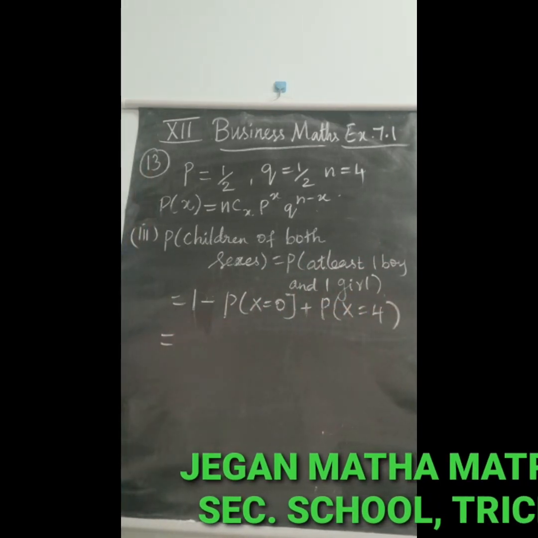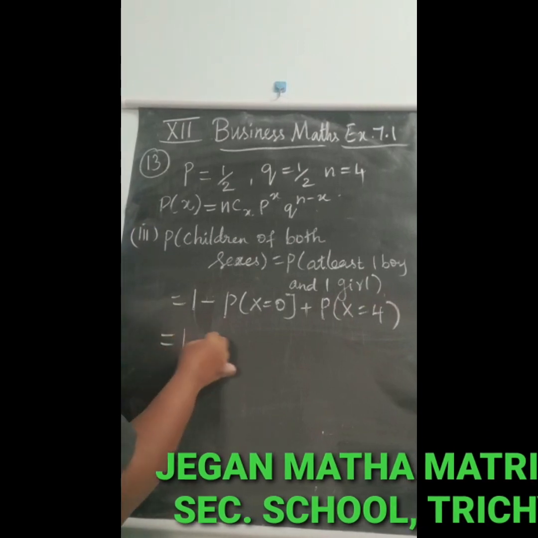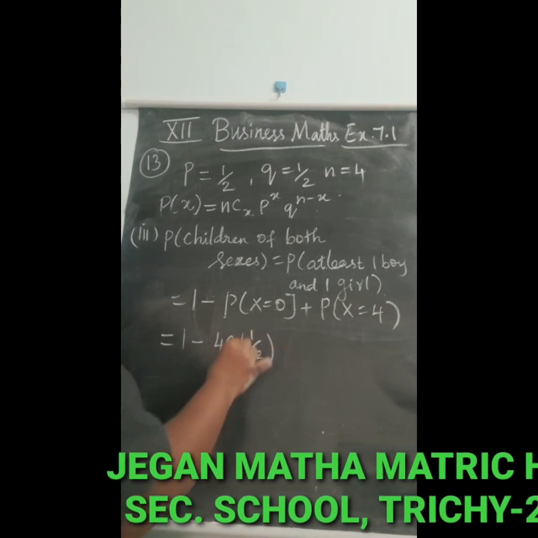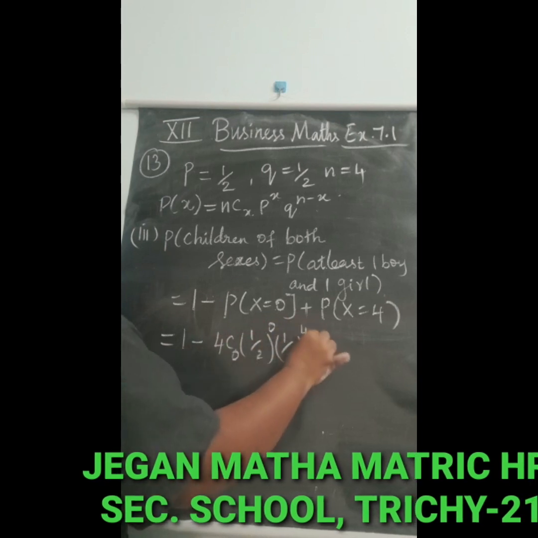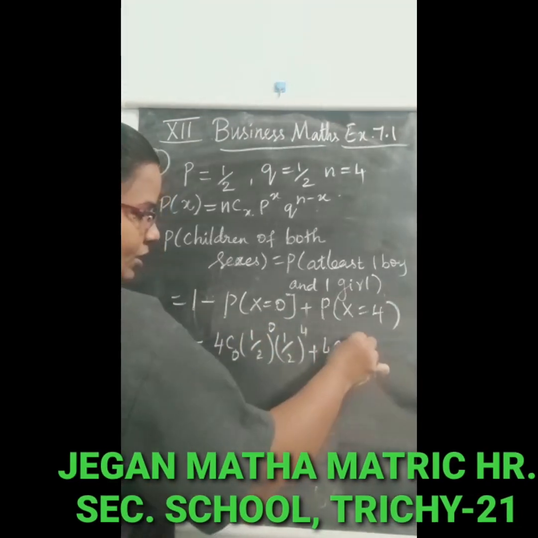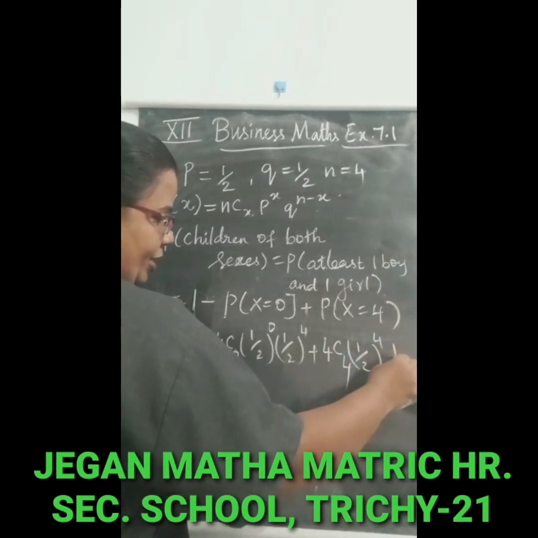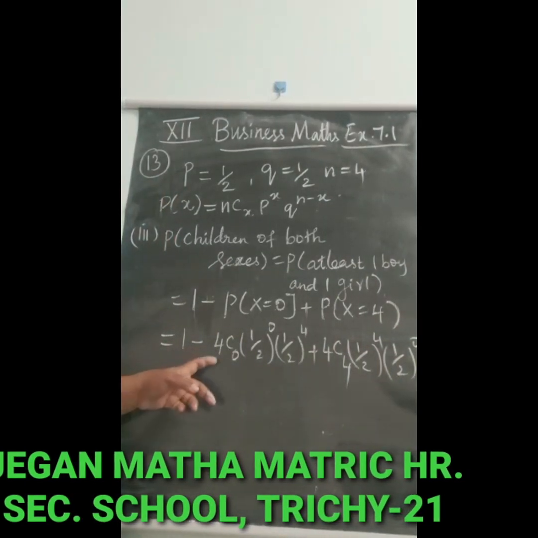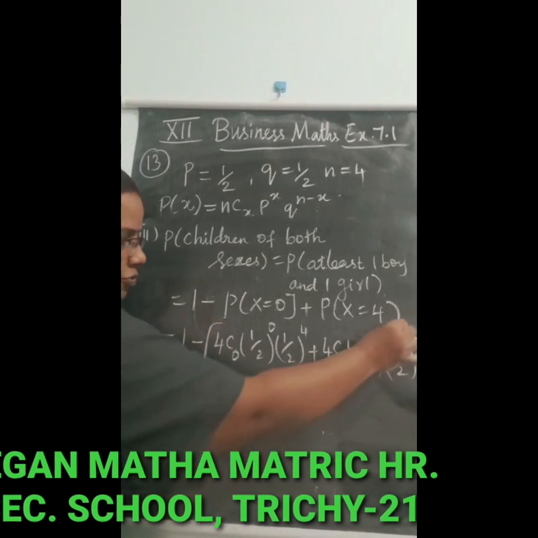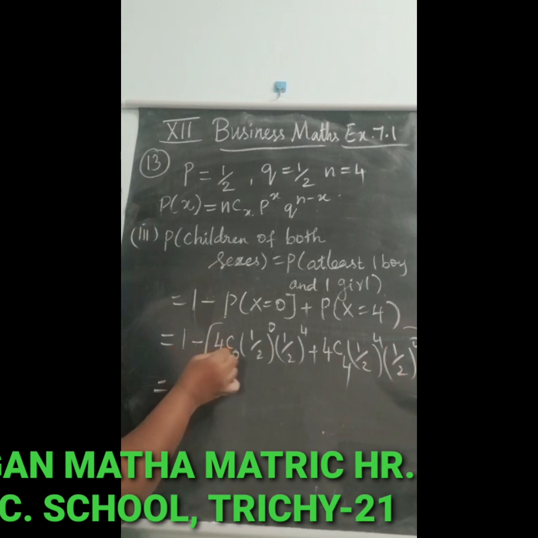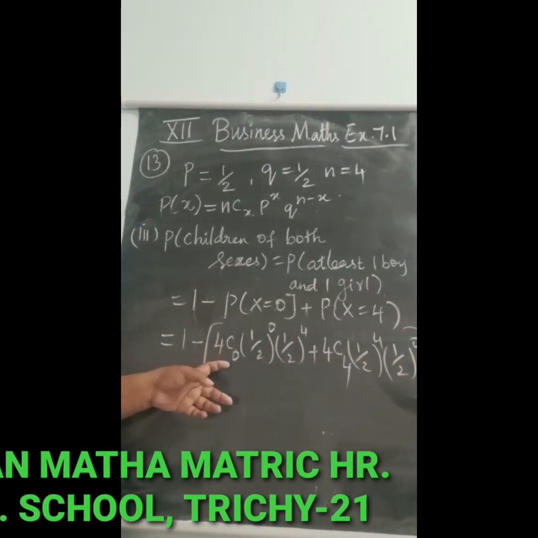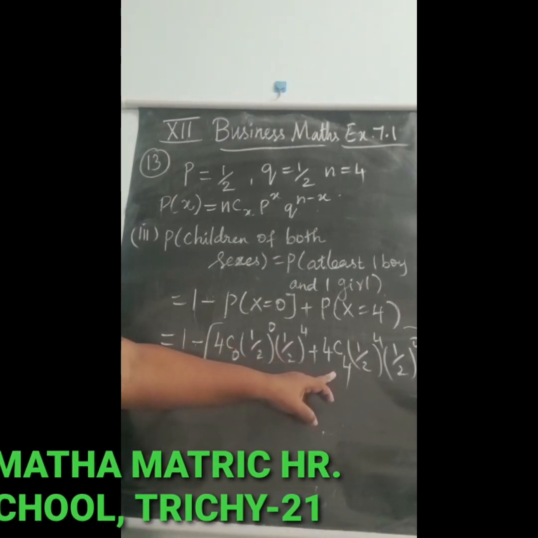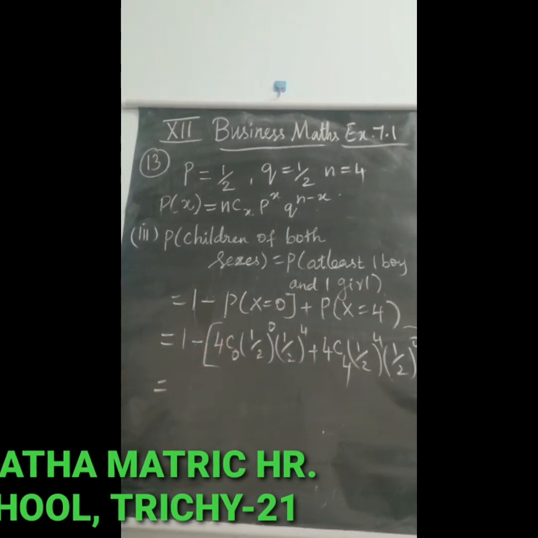So let us find out according to the formula. We will take 1 minus P of x equal to 0, that is 4c0 (1/2)^0 (1/2)^4, plus 4c4 (1/2)^4 (1/2)^0. We put one bracket, because if we multiply the minus, this term is also minus and this term is also minus. 4c0 is 1 and here also 1, here 1 by 16, and this also 1 and here also 1 by 16.